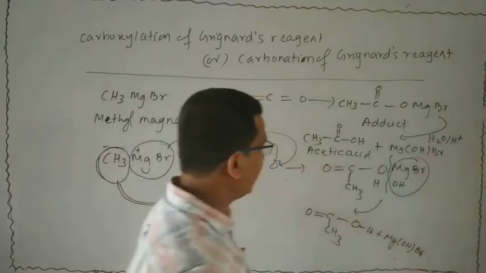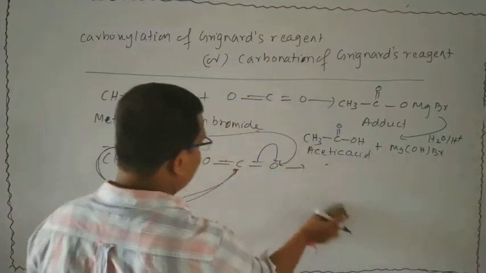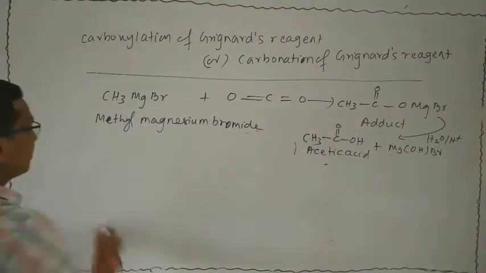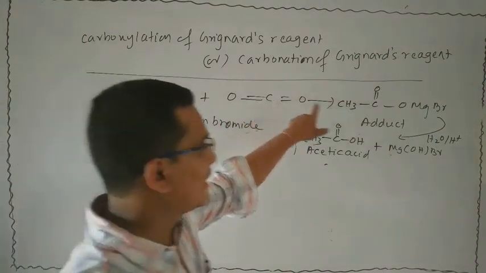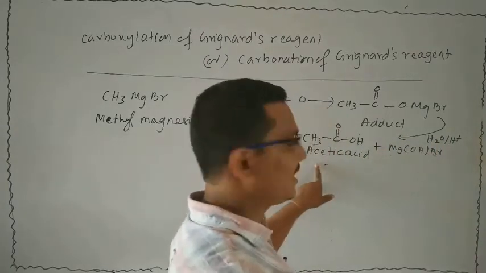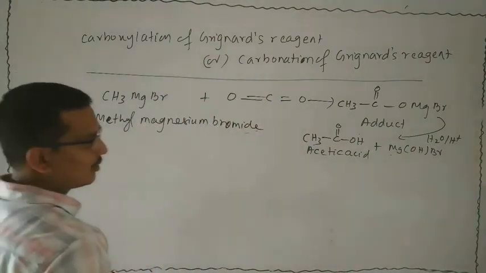And it gives a byproduct, that is MgOH-Br. Let me think about the statement of this reaction. What will be the statement? When methyl magnesium bromide reacts with carbon dioxide, an addition product is formed, which on acid hydrolysis produces acetic acid.